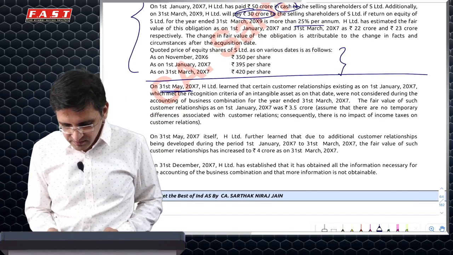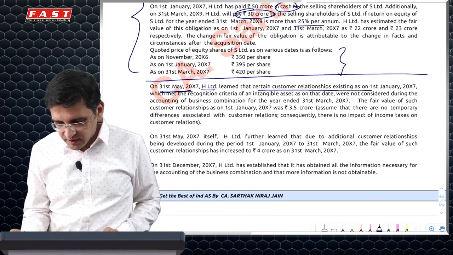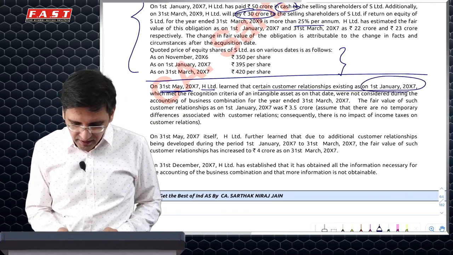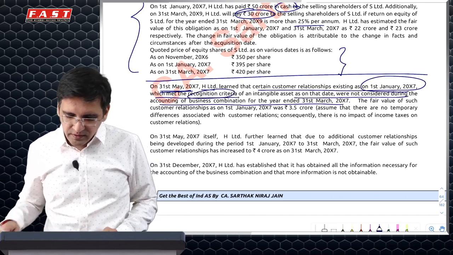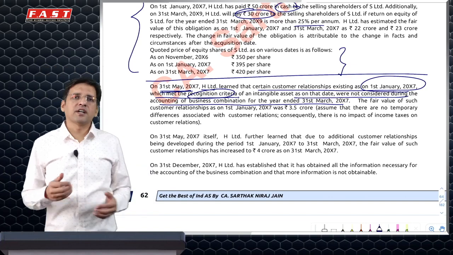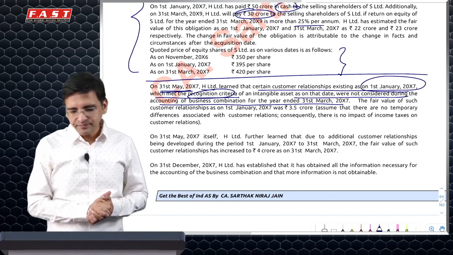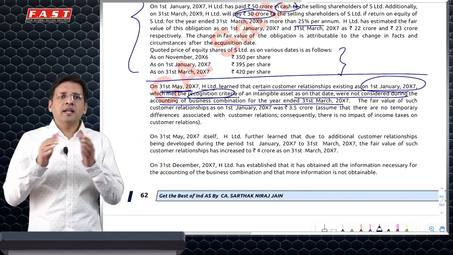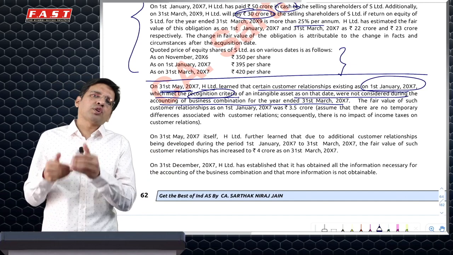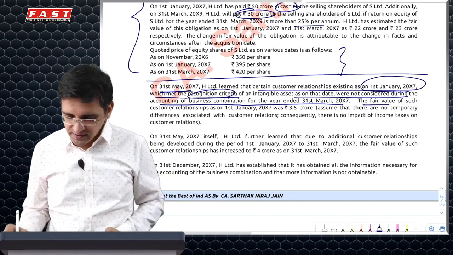Then it says 31st May, which is after the date of acquisition, we learned that certain customer relationship which existed on 1st January, which met the recognition criteria, were not considered. So this will be treated as what? An adjustment. During the measurement period, you identify something, you have to correct it. Because you've already recognized goodwill on 31st March, and then you get to know about this, you will have to retrospectively, with restatement, change your goodwill and the value of assets.